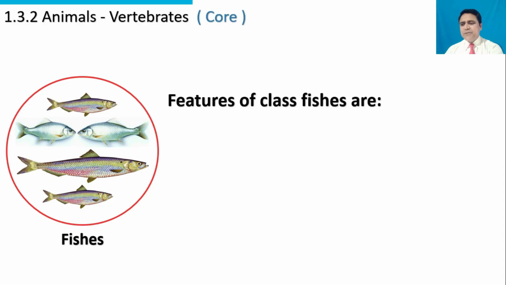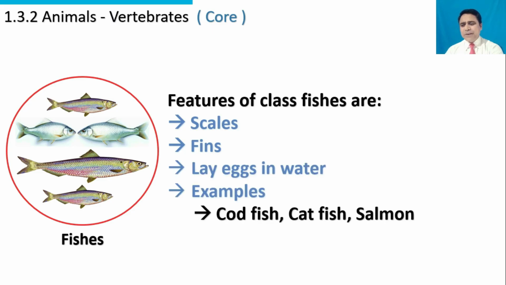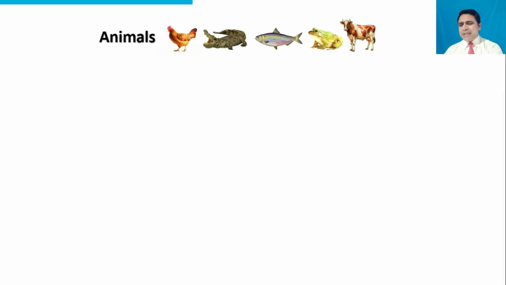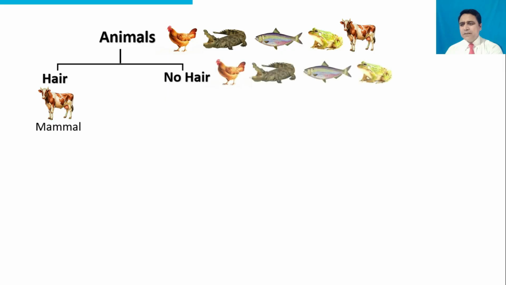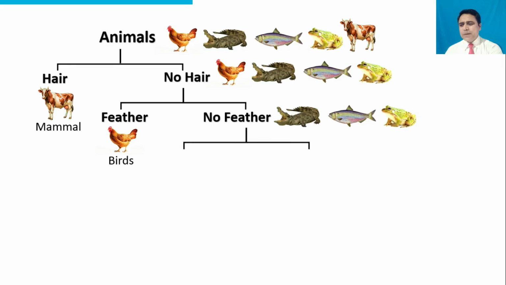Class fishes. Features of class fishes are scales, fins, lay eggs in water. Examples are codfish, catfish, salmon. Animals are classified on the basis of their characters: with hair and no hair, with feather and no feather, with dry skin and no dry skin.